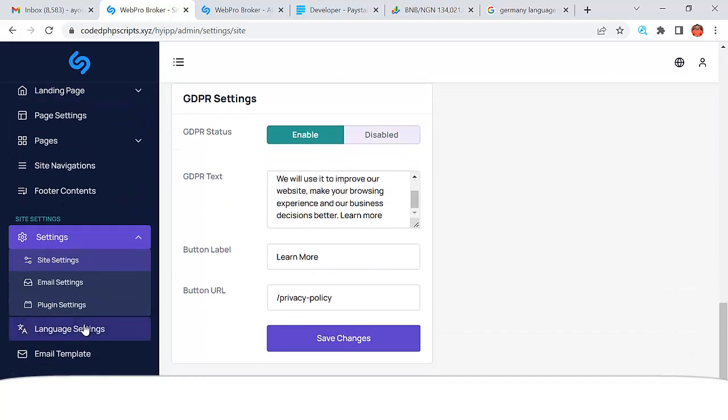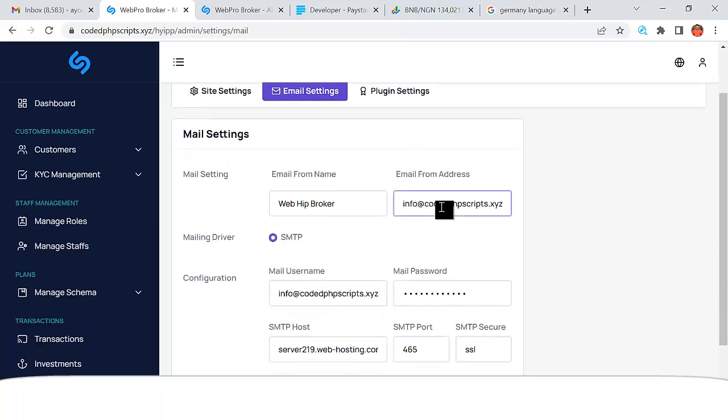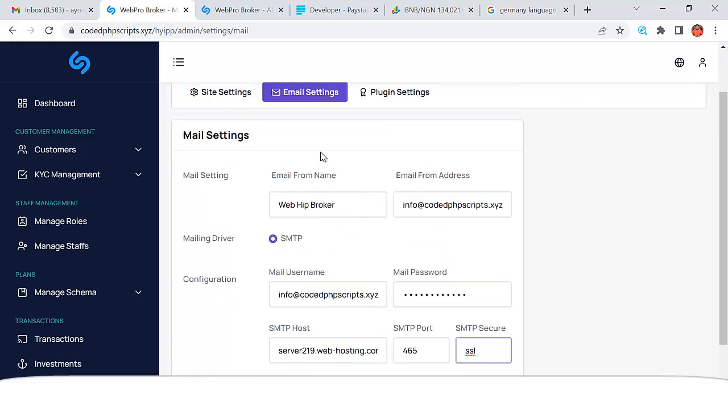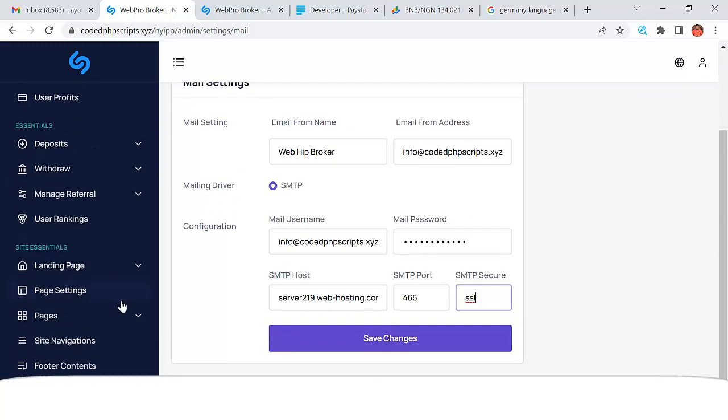So let's go one more step down, and we go to the email settings. You have to be able to configure your email settings, where you see I created this email, and use the same email password that I also use here, and my SMTP host. You can always get your SMTP host from your host, so you can always ask them for your SMTP host, or your Google SMTP host. This is a default that you can also just leave right here. I created this email and the password from the cPanel. When we get to the cPanel, I'm going to show you how you can also create cPanel emails.